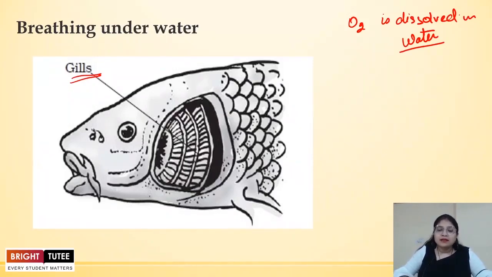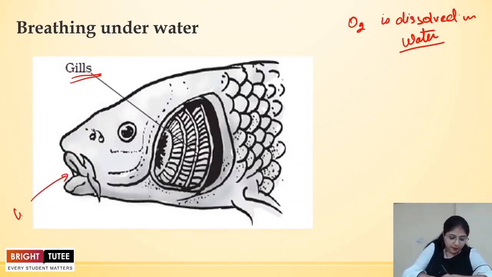What happens exactly is, I'm pretty sure all of you must have seen fishes swimming in aquariums, and if you've not, I would suggest that you observe them, and you will see that the fishes are actually opening and closing their mouths regularly. So what happens is, the water goes into their mouth and is passed over the gills. When the water is passed over the gills, the oxygen is diffused into the blood capillaries which are present in them.